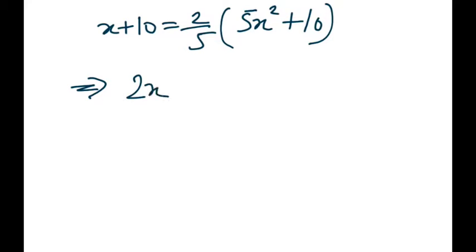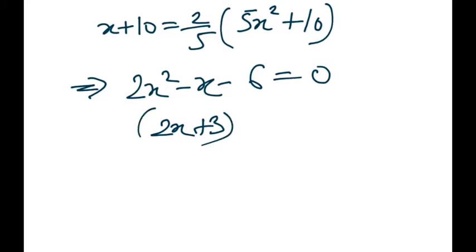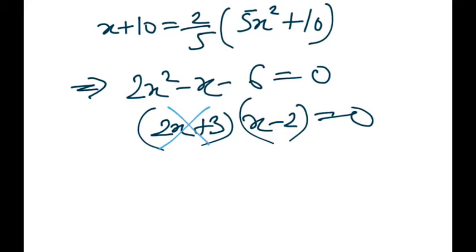Solving this, we'll get 2x square minus x minus 6 equals 0, which gives us 2x plus 3 and x minus 2. Right. This we will ignore, which means x is equal to 2.